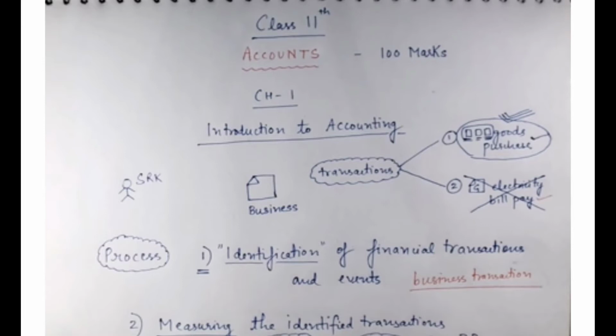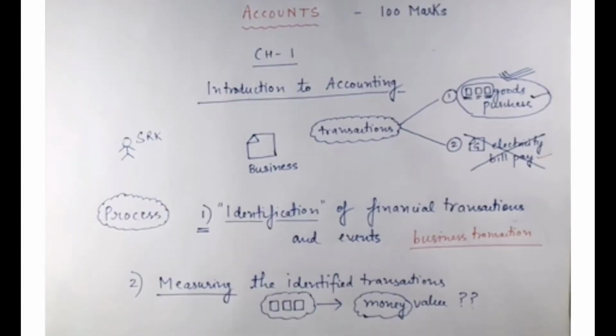So first thing, identification. Second, measuring the identified transaction. Whatever transactions you have identified, now you have to measure. And in which term? In term of money. It means measuring, it means money value. You have to find out the money value, because in the first example, goods purchase, you found this transaction is related to the business.